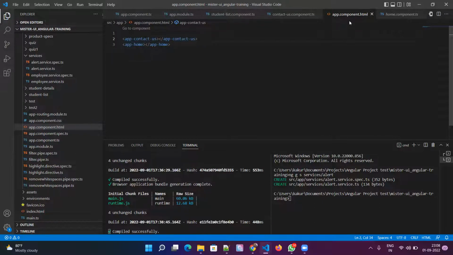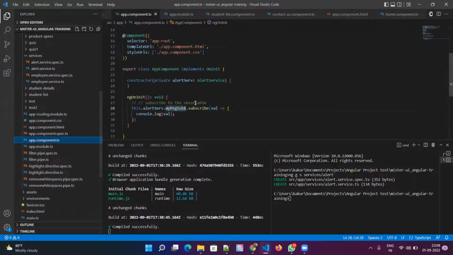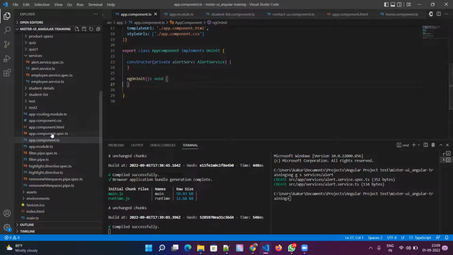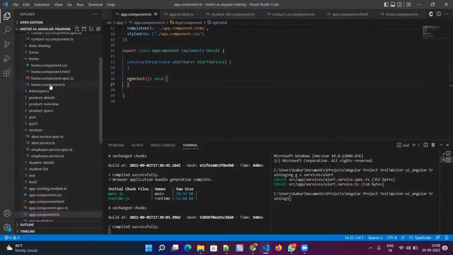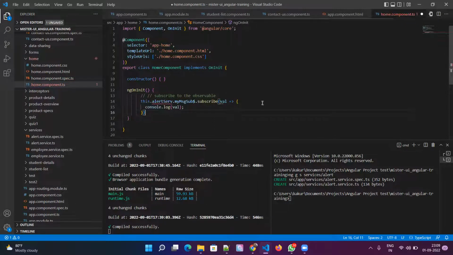In the previous example, app component became parent and this became child, and this also became child. But when you put them side by side, these are not related. So now instead of using app component to receive data, we can take this out completely from here, and we'll go to the home component, which I already created for some other class.